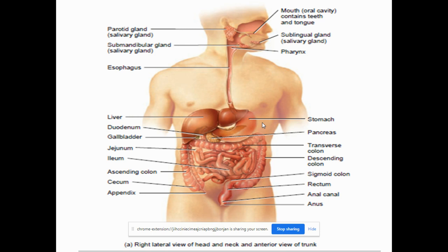The food that enters the esophagus is called bolus. This food passes slowly into the stomach. Slowly means it takes a few seconds. When you drink water, you can feel the filling of the water into the stomach within a second, within 1 or 2 seconds. Immediately it enters the stomach.